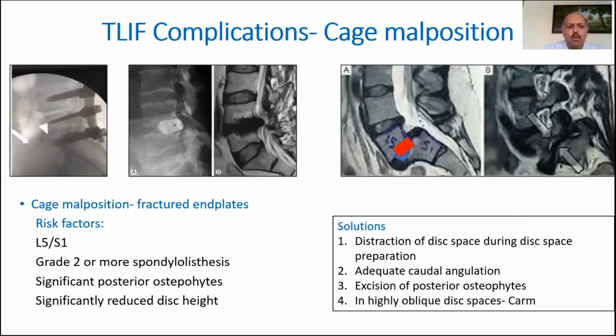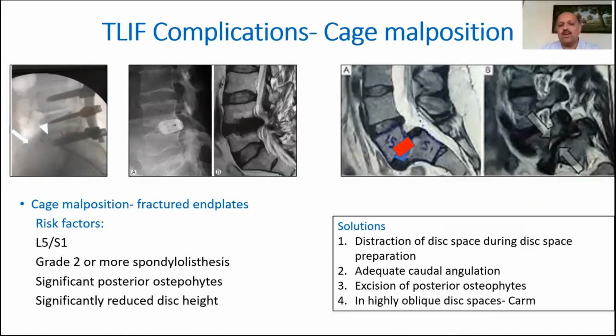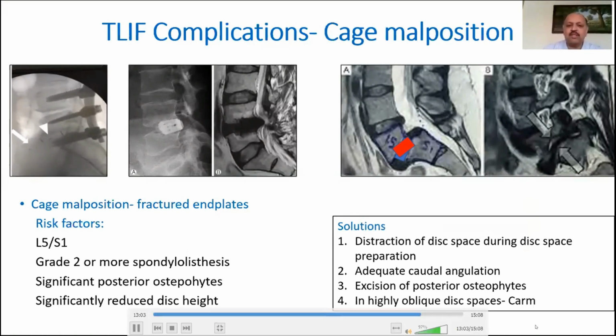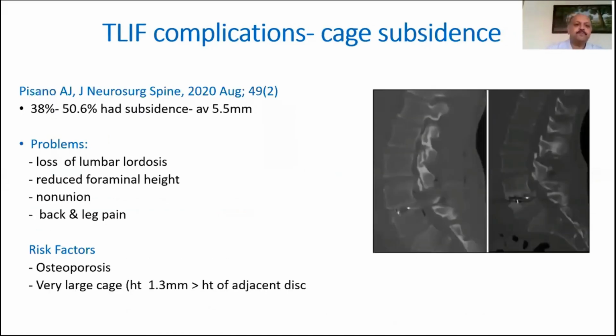The more common problem, however, is that if the disc space is collapsed, if your end plate preparation is not proper, or the cage is oversized, the cage may end up getting jammed within the vertebral body, and as you try to hammer more, it doesn't go in, it just results in profuse bleeding, and the cage gets jammed because it has cut through the end plates on either side. So use a distractor, and make sure that you have got adequate angulation of all your instruments when inserting the cage.